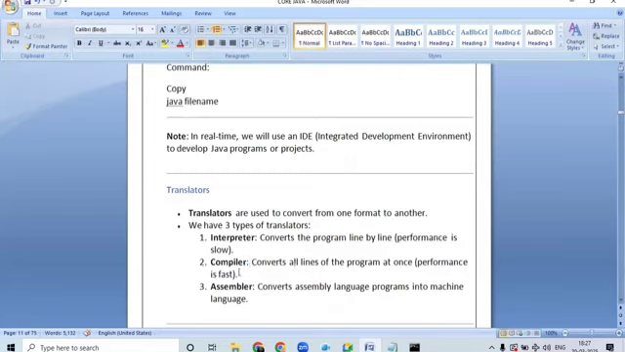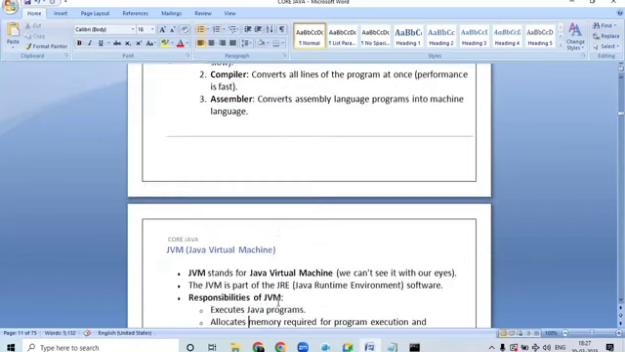So here performance is fast. What is an assembler? The assembler will convert the assembly programming language into machine language, that is, zeros and ones here.